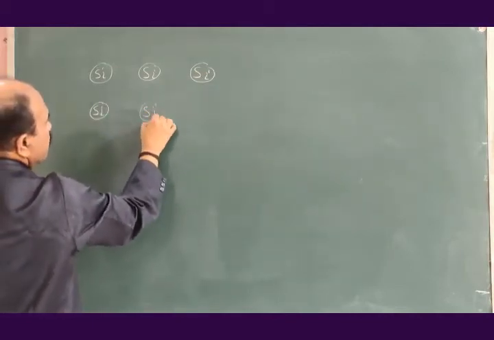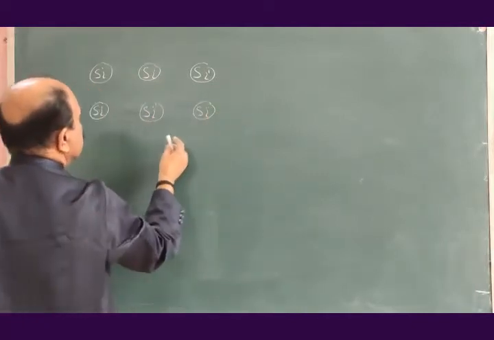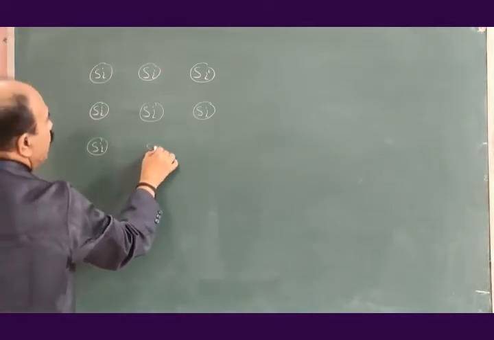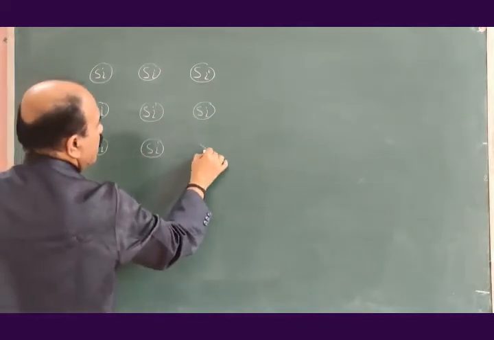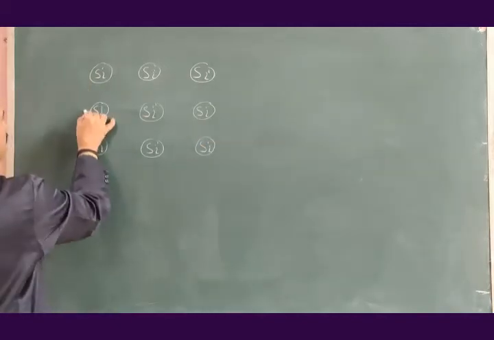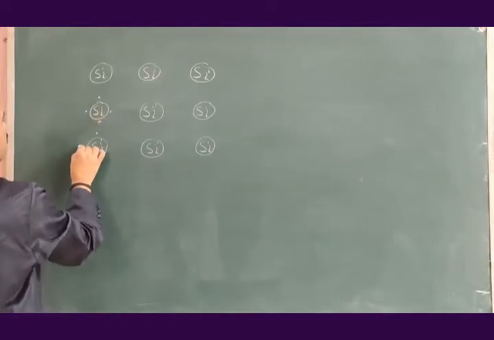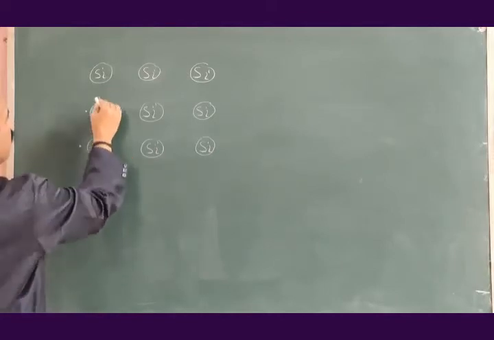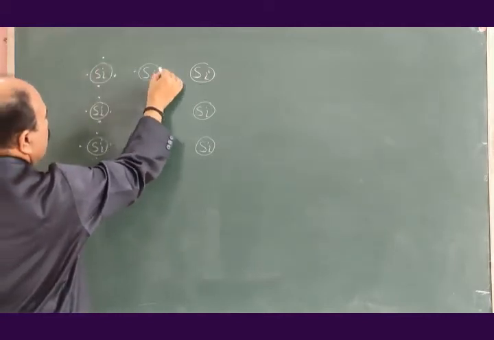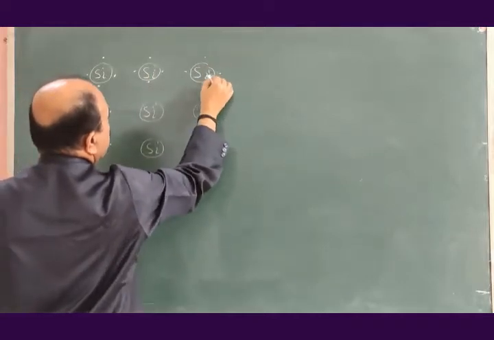Every silicon atom is having 4 electrons in the valence shell, and therefore every silicon atom is unstable. To attain stability, every silicon atom forms covalent bond with the neighboring silicon atoms.